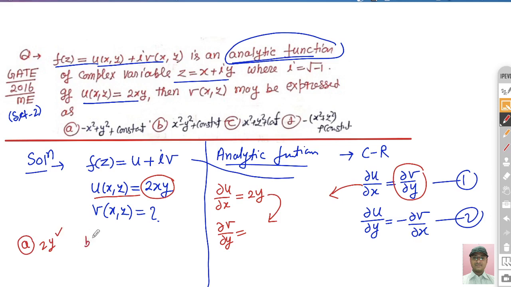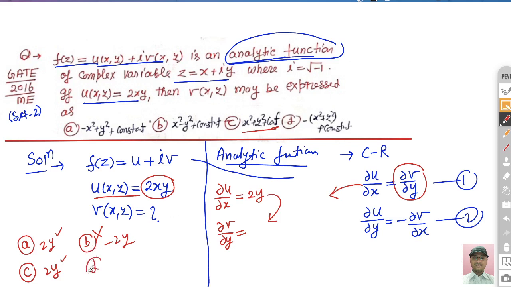Now we check the second option. If you differentiate the function with respect to y, you will get minus 2y. So this cannot be true. Now the third option, option C. Once you differentiate this function with respect to y, again you will get 2y. Here 2x is treated as a constant, y squared gives 2y, and the constant gives 0. So option A and C both look correct, but only one option is correct in this case.